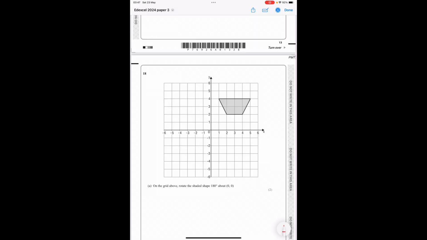On the grid above, rotate the shape 180 degrees about 0, 0. So we're going to put our cross on there, that's the point of rotation. You're going to put your tracing paper over, draw around that shape. We're going to rotate it 180 degrees, so that's 2 right angles. Doesn't matter which way we go, and you're going to end up with a shape that is here.